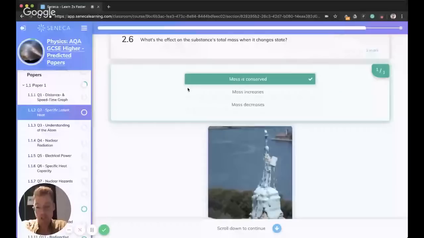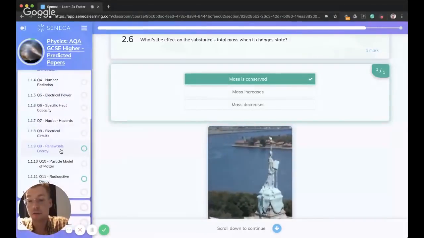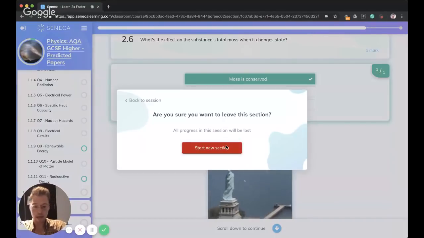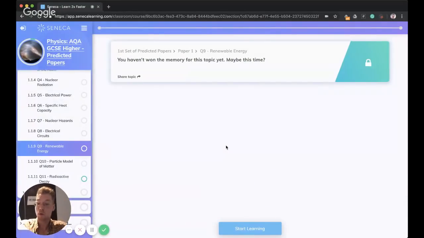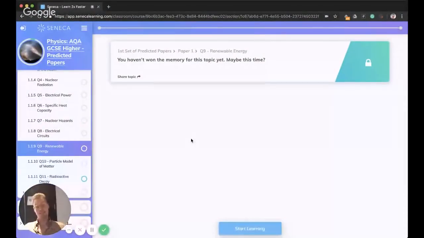Okay, so that is the first question done that we're going to go through. Next, we are going to be going over renewable energy. And I thought this would be a good question to go over because, one, it's been very contextual at the moment in the news. There's been lots of protests about reducing our energy consumption and using renewable resources. So it's quite contextual and hopefully interesting. And it's also just important for the world in general. So it's good not just for your GCSE physics exam, but good to know about anyway.